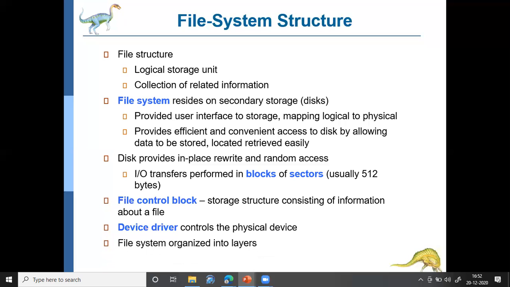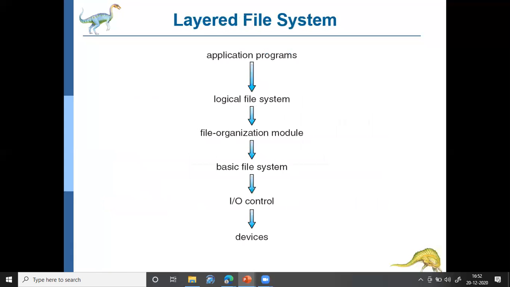Basically, the file system is organized into layers. Accessing the file system is organized into several layers. These layers are represented like this. This is the layered representation of the file system.